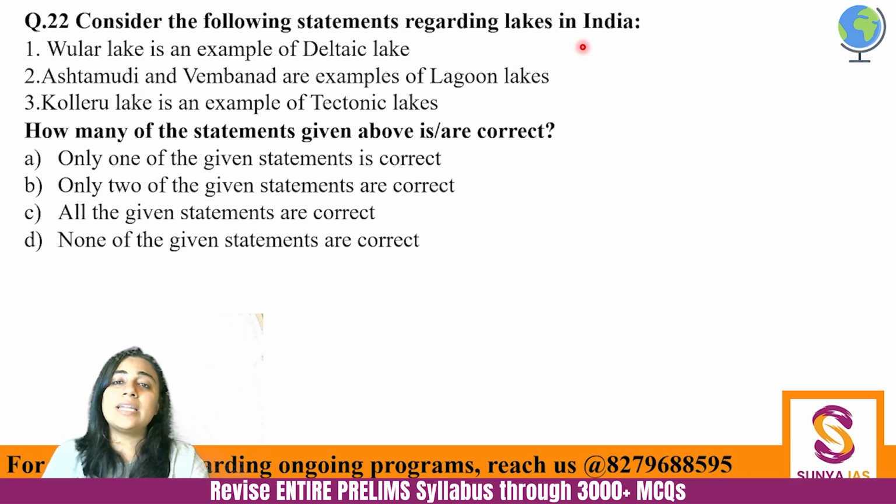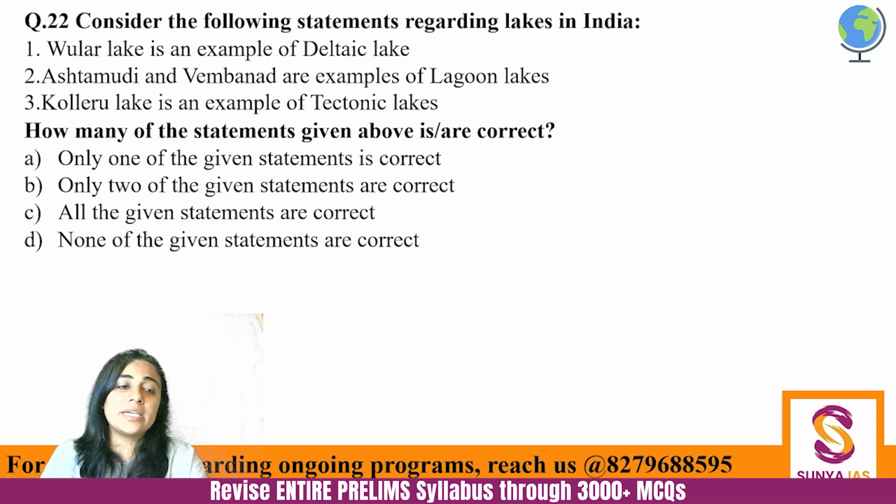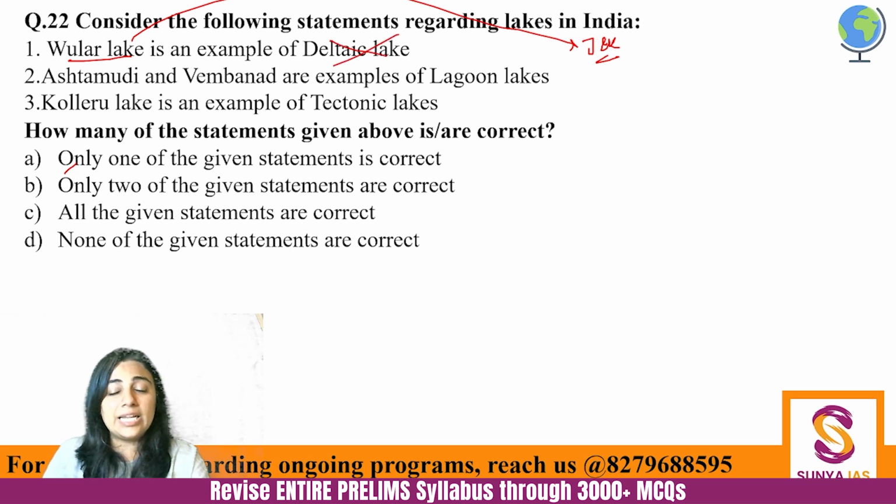Consider the following statements regarding lakes in India. Vular Lake is an example of deltaic lake. Ashtamudi and Vembanad are examples of lagoon lakes, and Koleru Lake is an example of tectonic lakes. How many of the given statements are correct? Where is Vular Lake first of all? We just talked about it. Jhelum feeds it. So Vular Lake would be in Jammu and Kashmir, but it is not a deltaic lake. Where would delta come from? In the northern states, wherein there are glaciers, how will you have delta? Actually, Vular Lake is a tectonic lake. Okay, so first is incorrect.